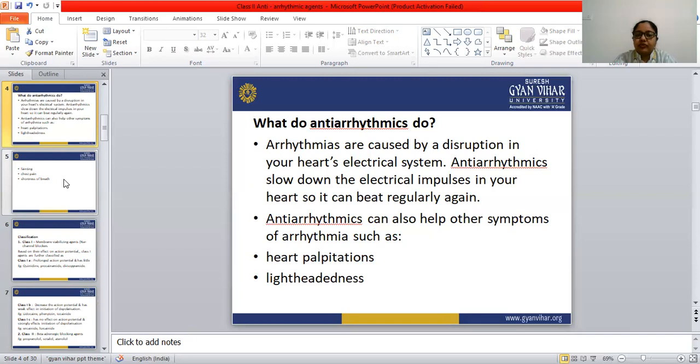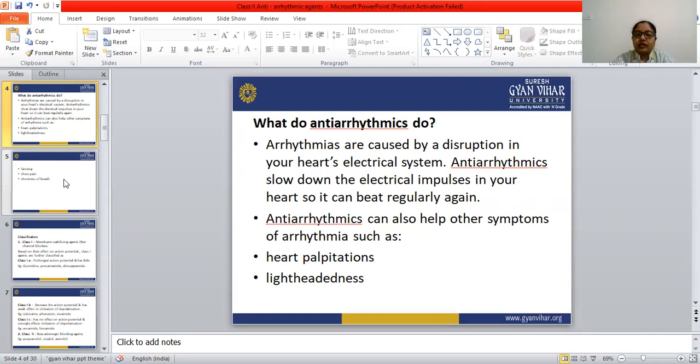So these are the two reasons arrhythmia can arise: first, disturbance in the origin, generation or conduction of the electrical impulse, and second, some diseased states such as ischemia and hypertension. When a patient is suffering from ischemia or hypertension, arrhythmia can arise.